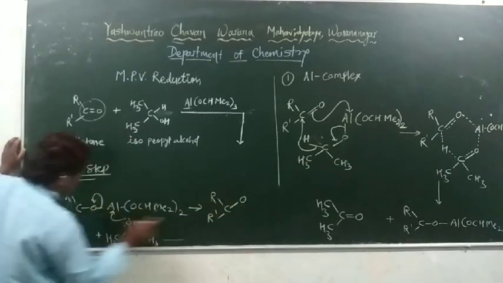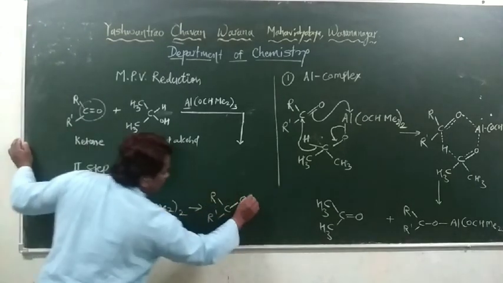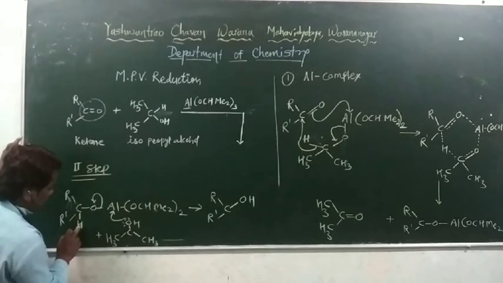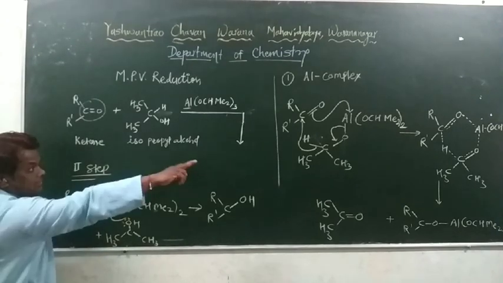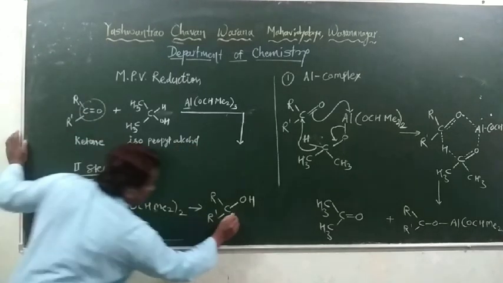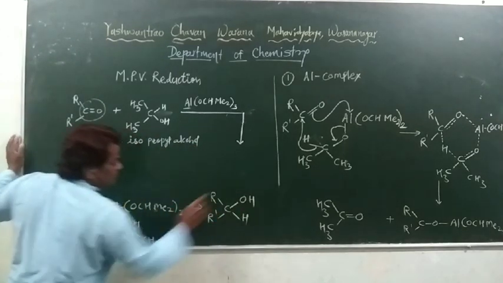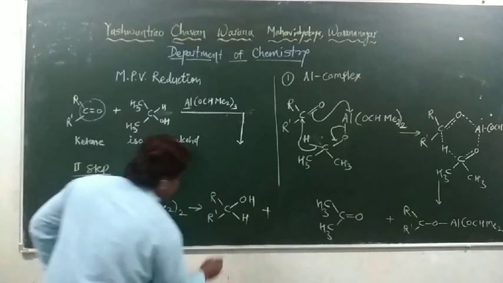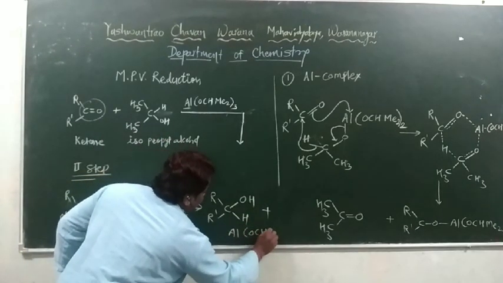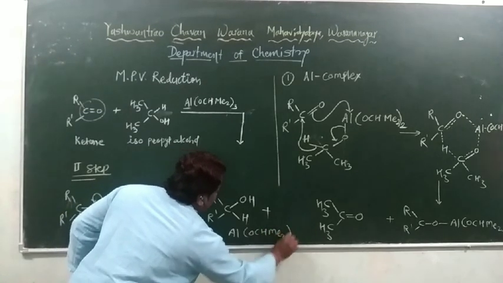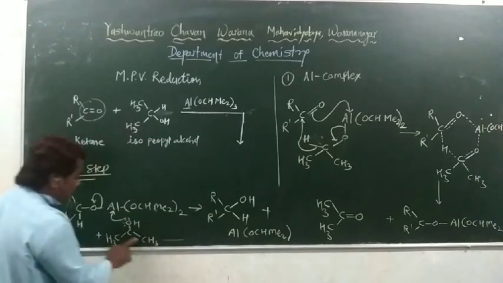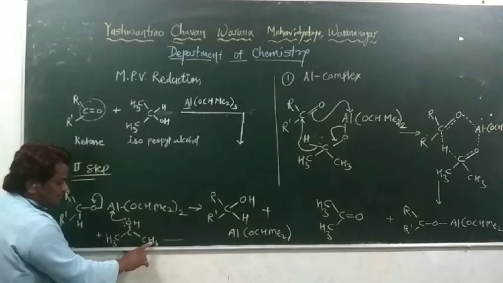This negatively charged oxygen takes this proton to form OH, and the hydride ion transferred from the first step is there, and we will get isopropyl alcohol plus Al OCH Me by 2.